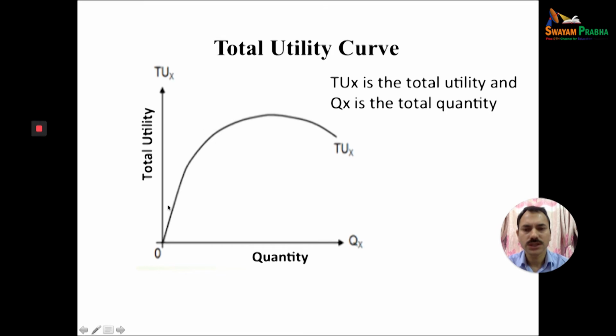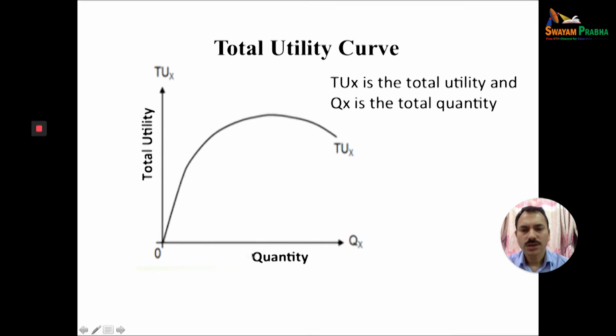This shows that as you consume more and more units of the quantity, the total utility increases simultaneously. But up to a certain limit, up to here, this is the maximum total utility, and after this point it starts decreasing.